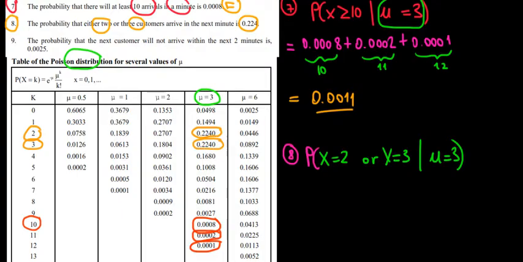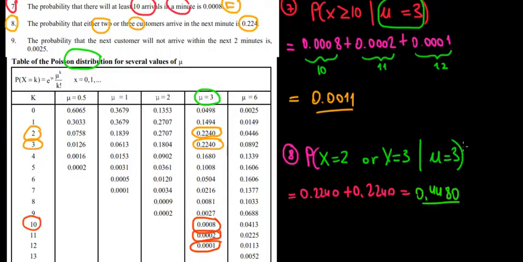So if we work out the math, what's that going to be? That's equal to 0.2240 plus 0.2240, and that's equal to our result of 0.4480. That's going to be the probability. And now let's see whether that makes more intuitive sense.